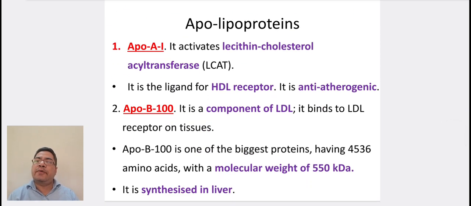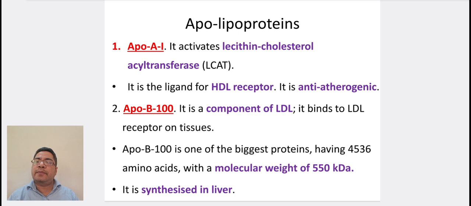Number one, ApoA1. It activates the lecithin cholesterol acyl transferase. It is the ligand for HDL receptor. It is anti-atherogenic. Number 2, ApoB100. It is a component of LDL. It binds to LDL receptor on tissues.